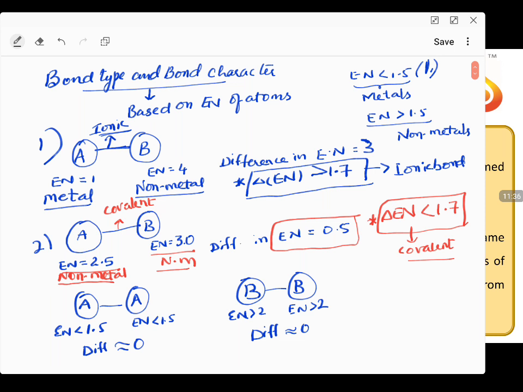Coming to the third case, electronegativity is less than 1.5, two same atoms. The value is less than 1.5, so this indicates this is a metal and this is also a metal. And between two metals, what type of bond can exist? Yes, metallic bond.